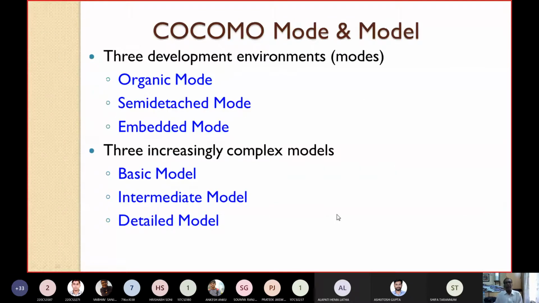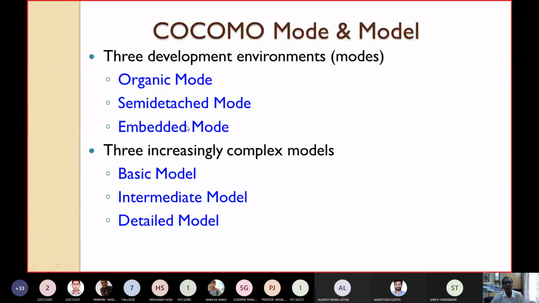As I have already told you, there are three types of products, or three different environments or modes. One is organic mode, semi-detached mode, and embedded mode. Let's see what is represented by organic, what is semi-detached, and what is embedded.